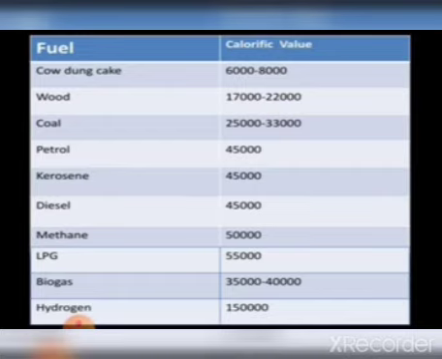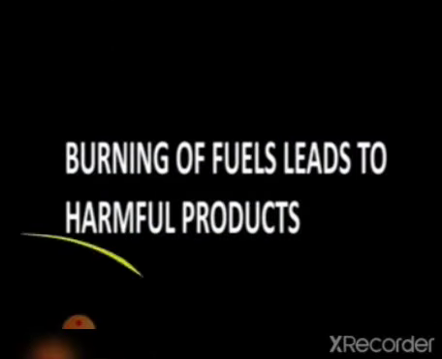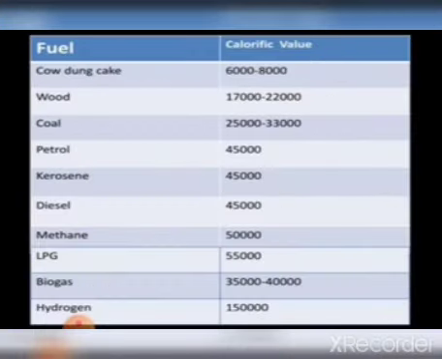So children, if you look at this table, we come to know that the highest energy liberated by a fuel is hydrogen gas. The next one is LPG, liquid petroleum gas, and the next is methane.